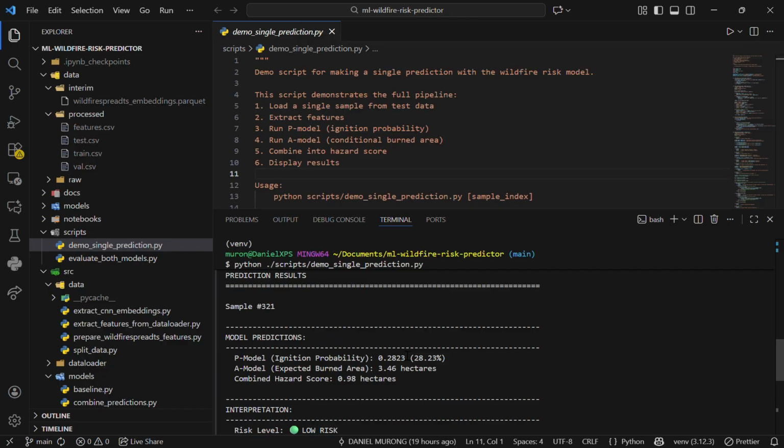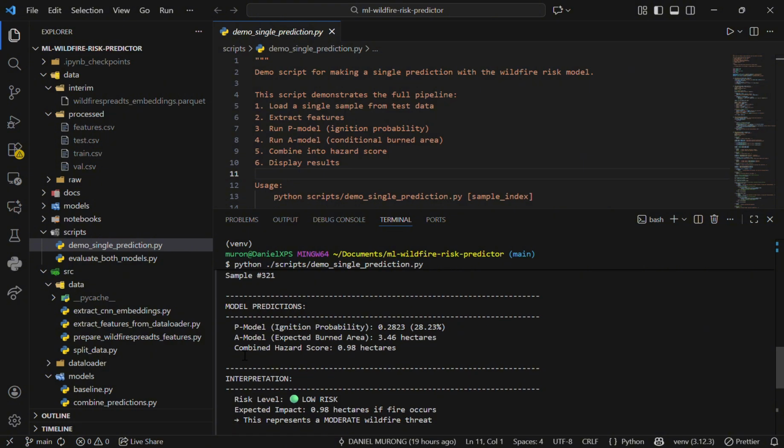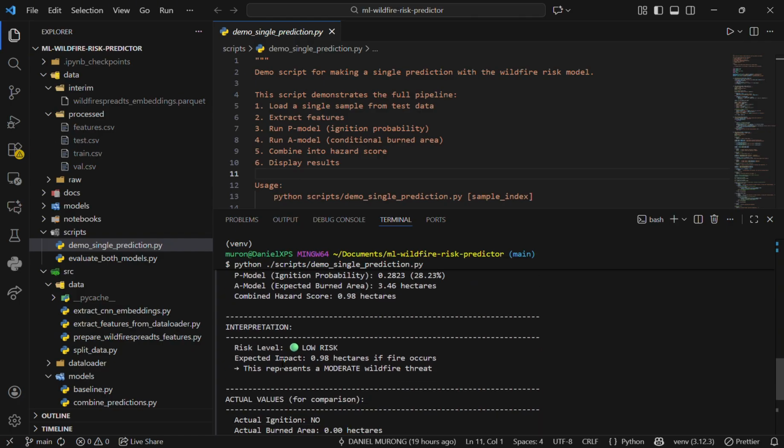So here we have sample number 321. The P model prediction is a probability of ignition of 0.28, so a 28% chance of being ignited. And then the A model predicts an expected burn area of 3 hectares. So there's low risk because there's a low chance of fire ignition, and the expected burn area is really low.